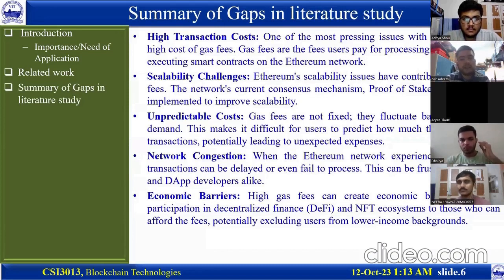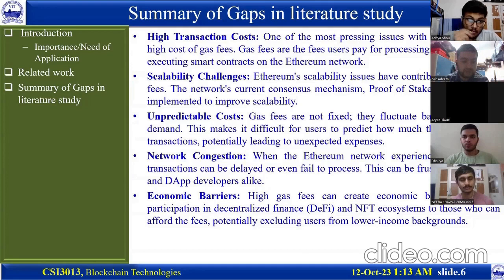The papers that we study obviously provide us some gaps. There are gaps in the literature survey that we have done. Let me summarize those gaps. What are the shortcomings of all the papers that we have studied? The first shortcoming that I found was high transaction costs. One of the most pressing issues in Ethereum is obviously the high cost of gas fees.